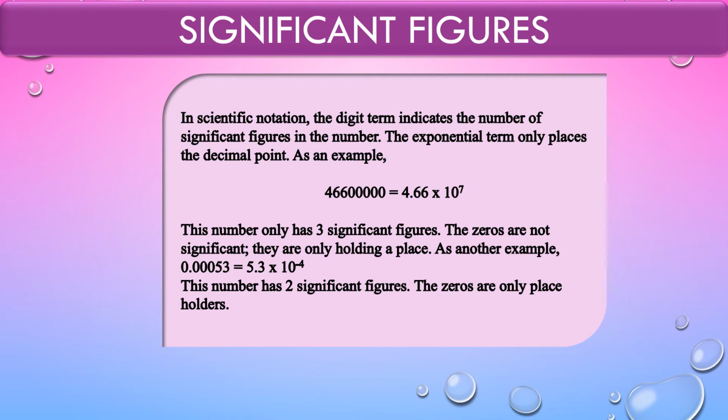Next comes significant figures. What are significant figures? The uncertainty in experimental or calculated values is indicated by significant figures. Significant figures are meaningful digits which are known with certainty, plus one which is estimated or uncertain.